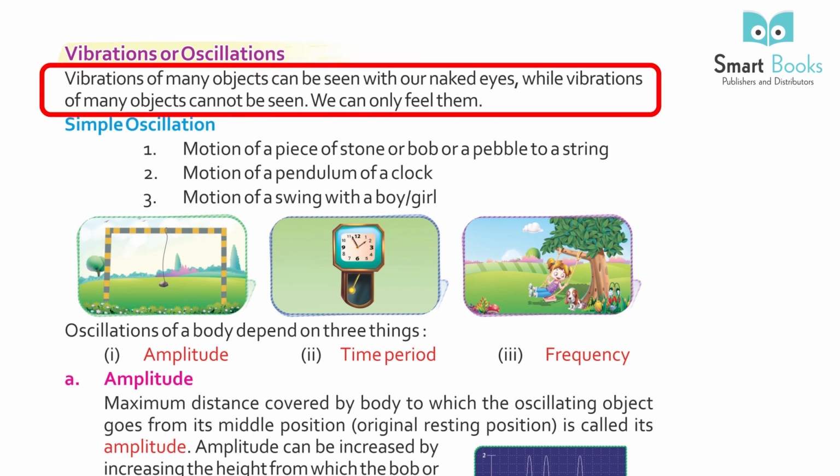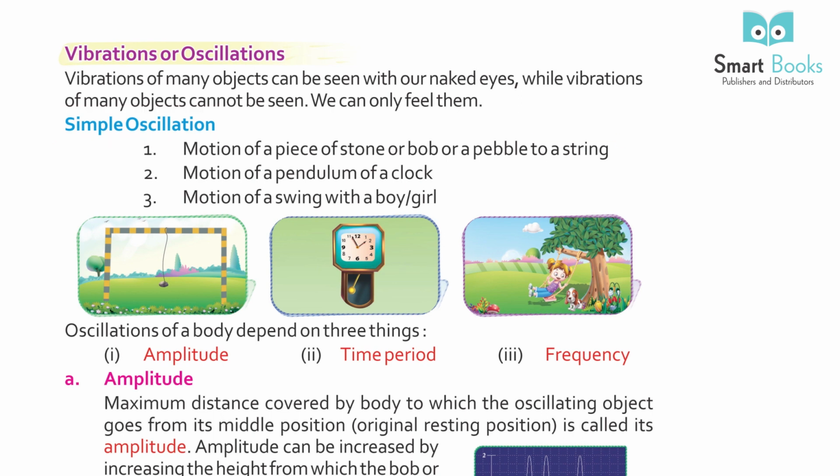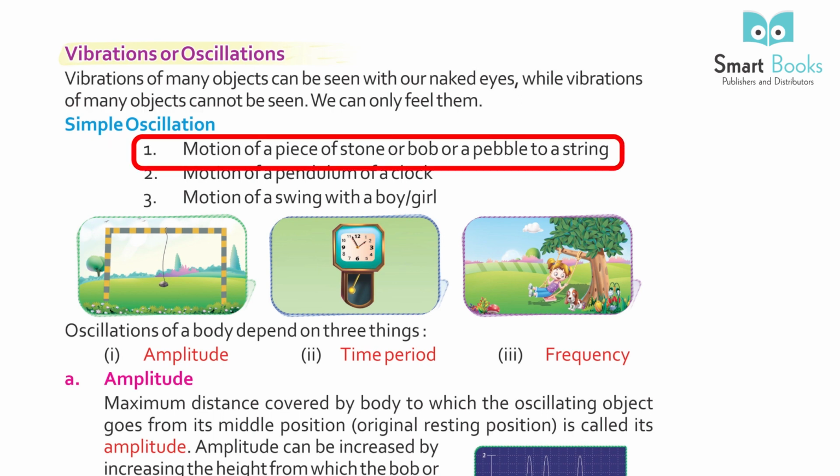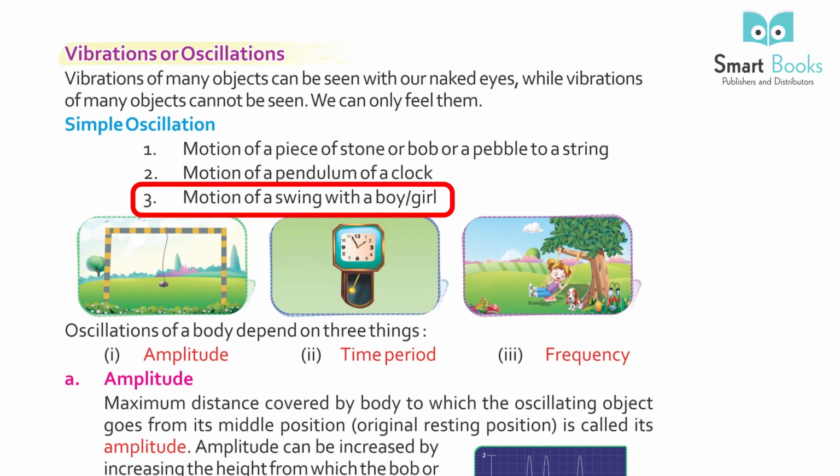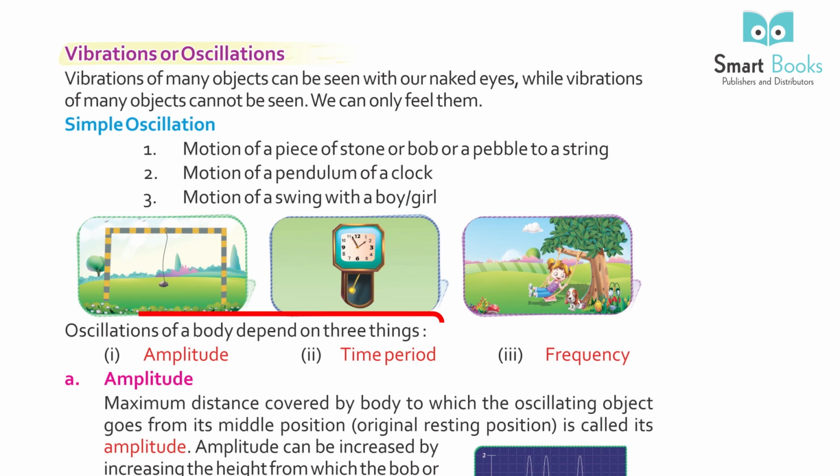Vibration of many objects can be seen with our naked eyes, while vibration of many things cannot be seen. We can only feel them. Simple oscillation: 1. Motion of a piece of stone, bob or a pebble tied to a string. 2. Motion of a pendulum of a clock. 3. Motion of a swing with a boy or girl.